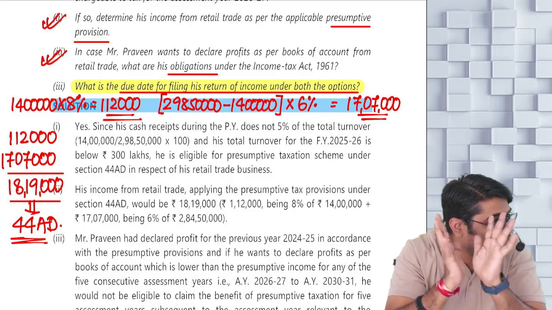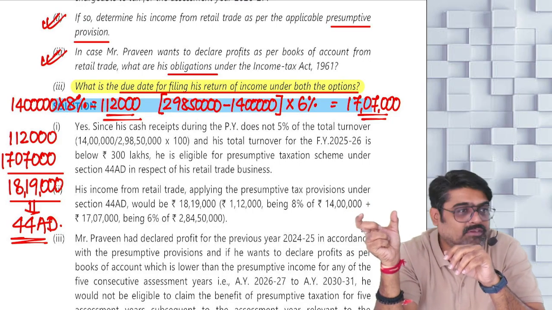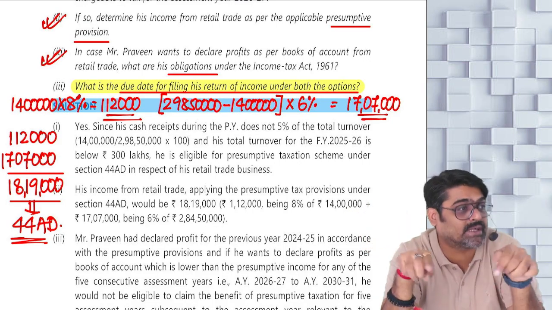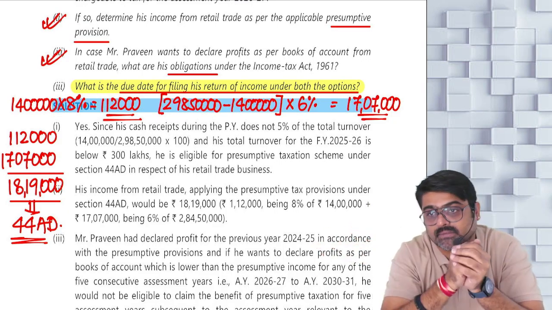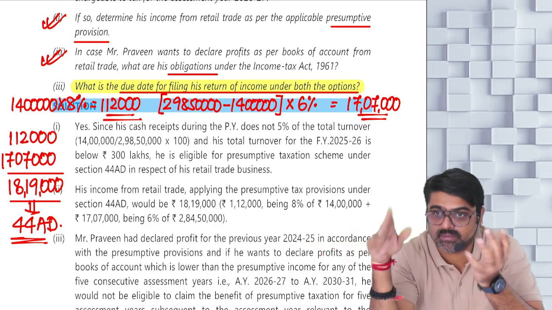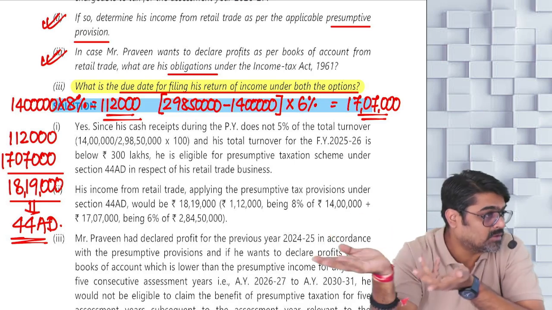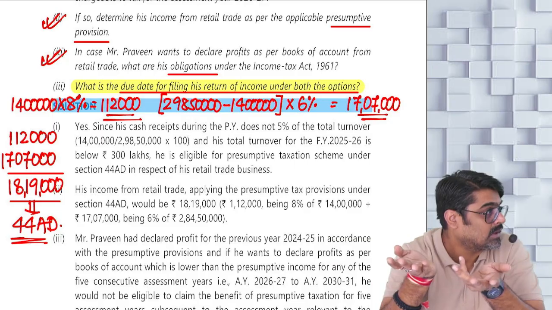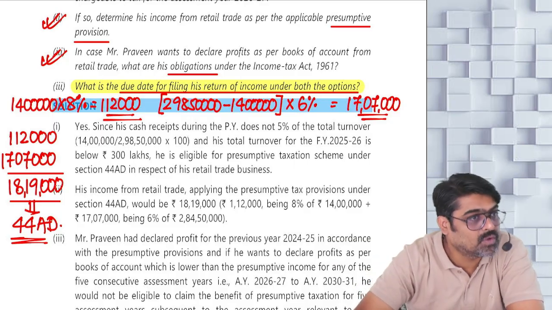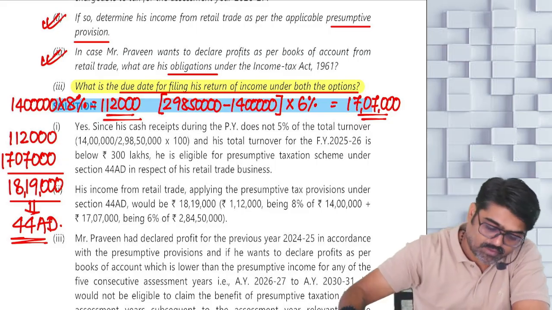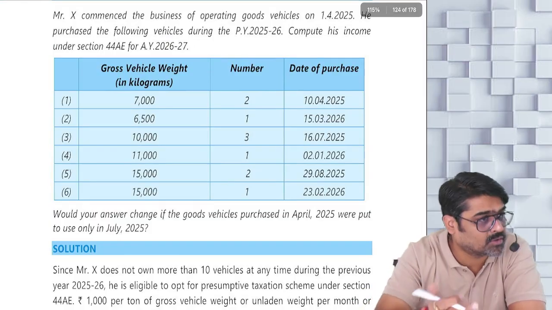Will you be able to answer such questions? If this type of question comes in the exam, it will be a kind of case study, case scenario. Based on this, MCQs can also be asked. This type of question can be asked for 4 to 6 marks also, and you are supposed to give small answers in your own language. Will you be able to write down? Okay, very good. But read this question and the solution at home today.